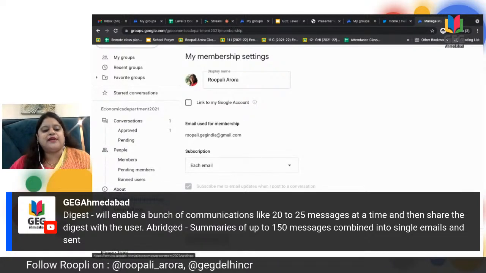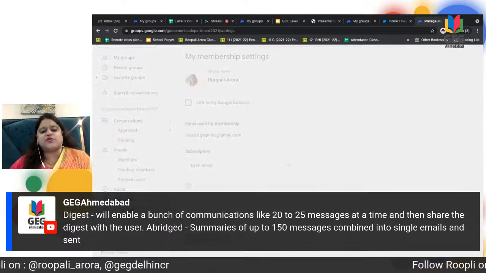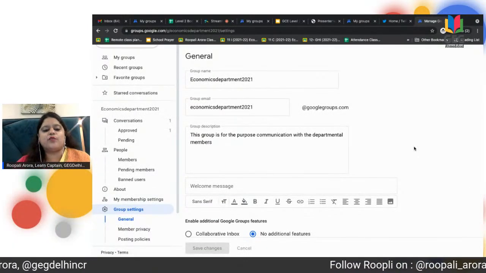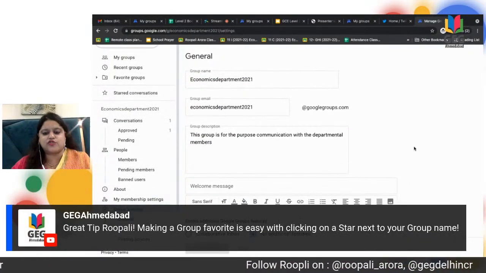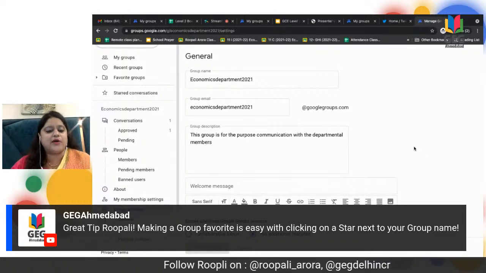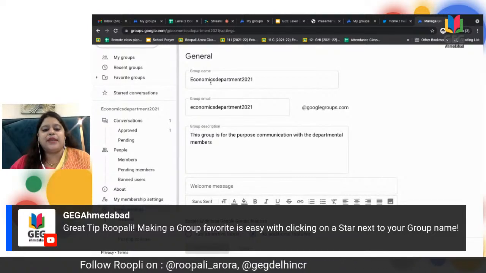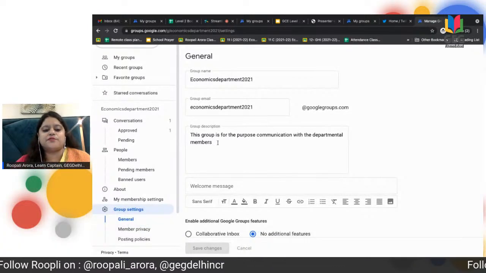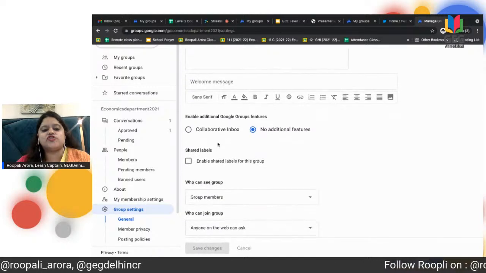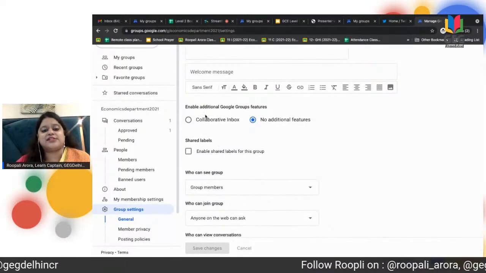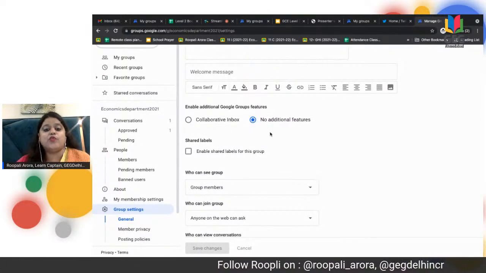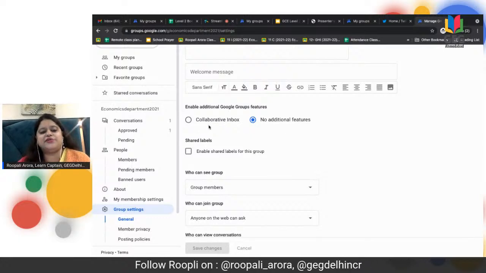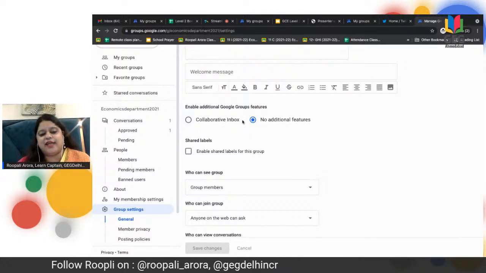So let me take you to group settings over here and show you what things are there in these group settings which you need to be careful about. Here you have the group name, group email address, group description, the welcome message, and yes, the advanced features, whether you want any additional features or a collaborative inbox.